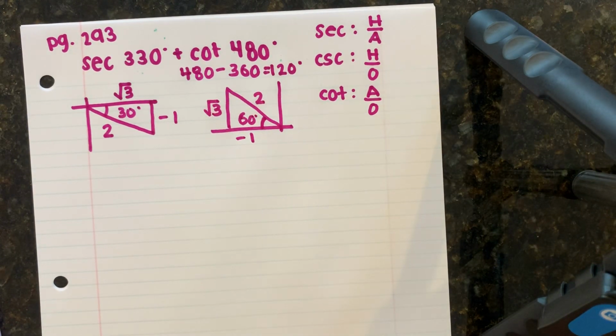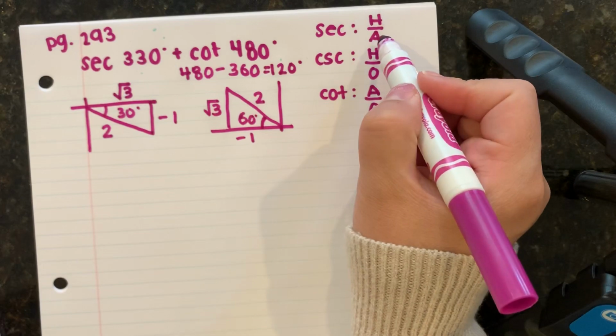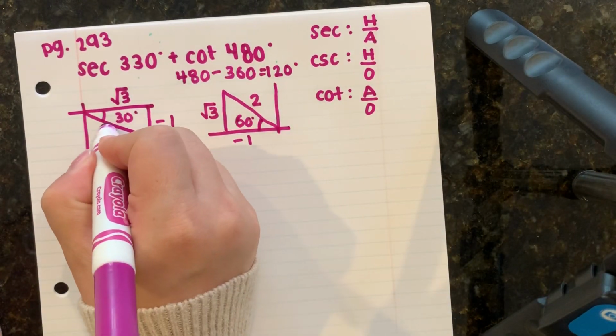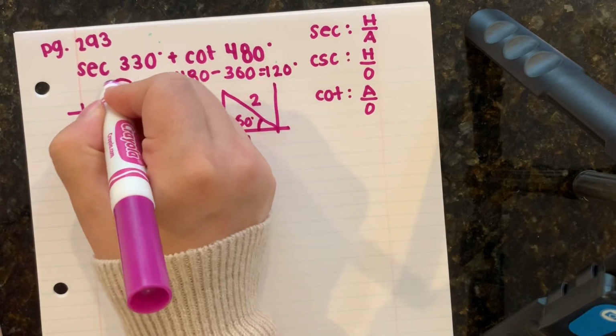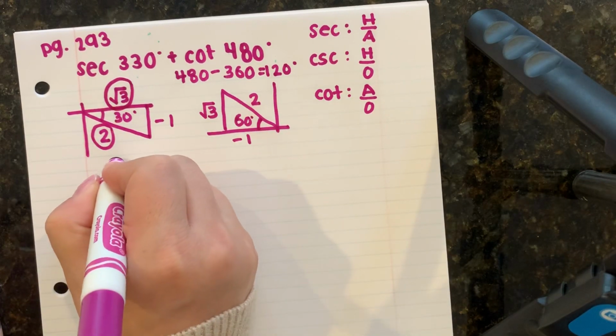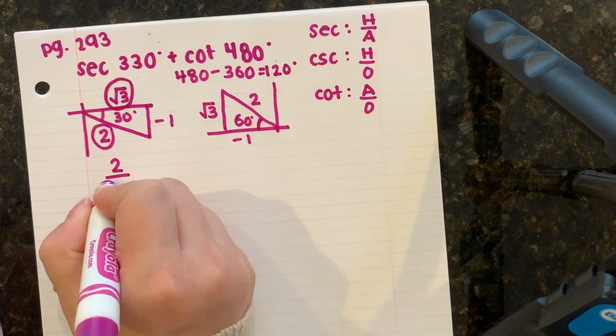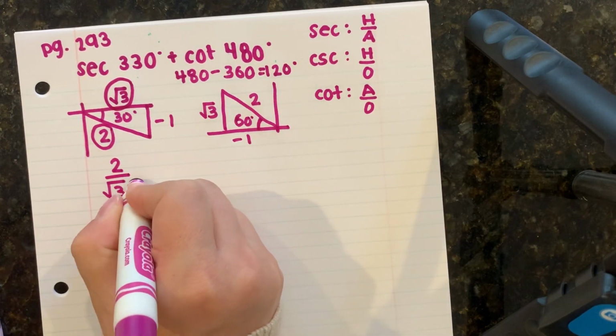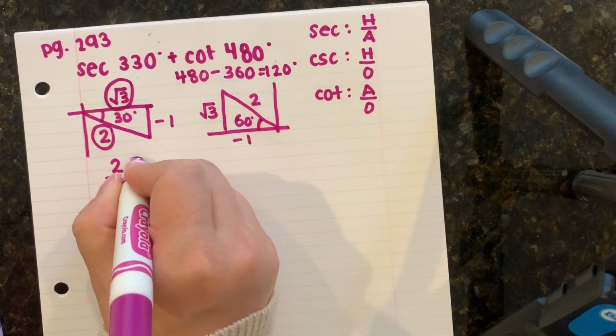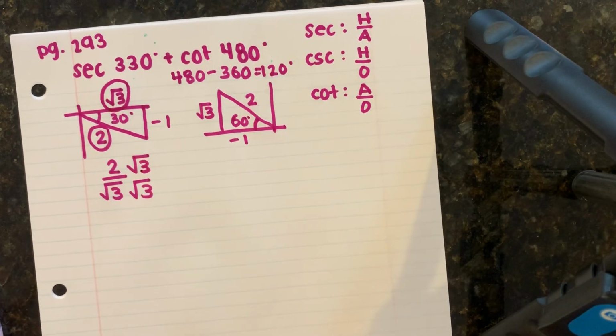Now I go back to my chart. So secant is hypotenuse over adjacent. So my hypotenuse is 2, my adjacent is root 3. So this is going to be 2 over the square root of 3. But remember that you can't leave the square root of 3 in the denominator, so I'm going to multiply top and bottom by root 3.